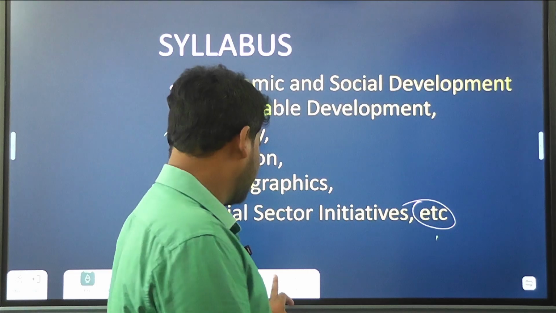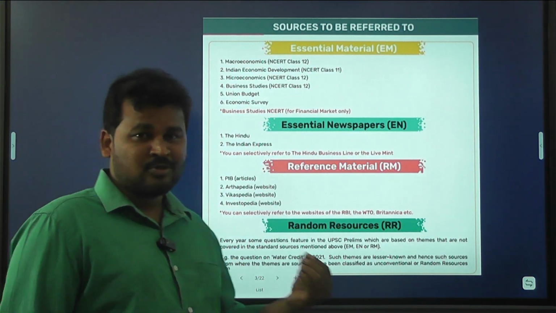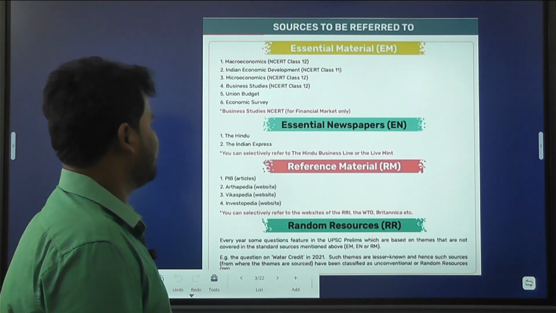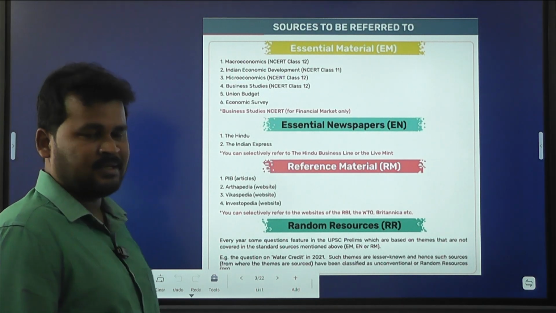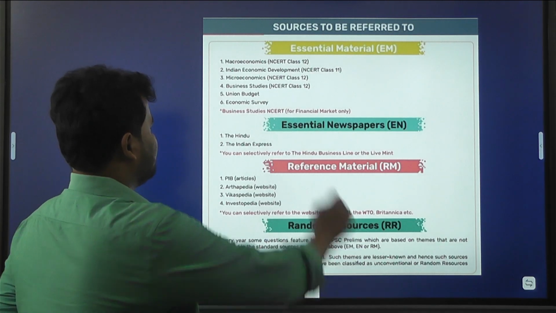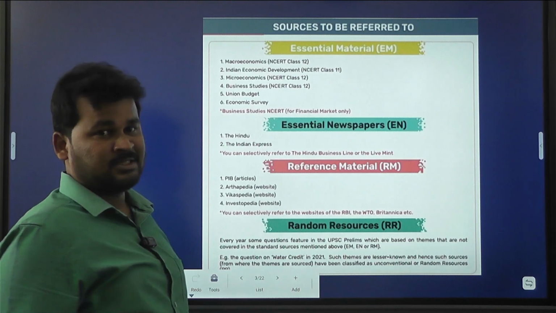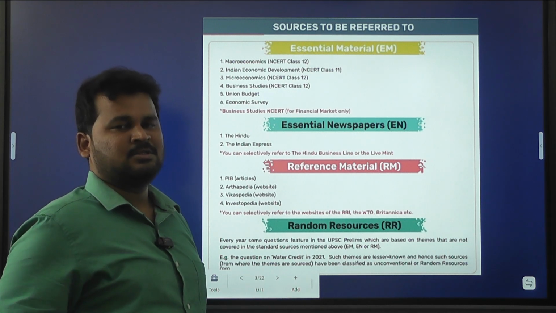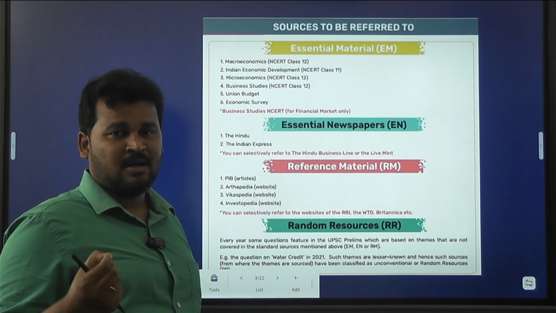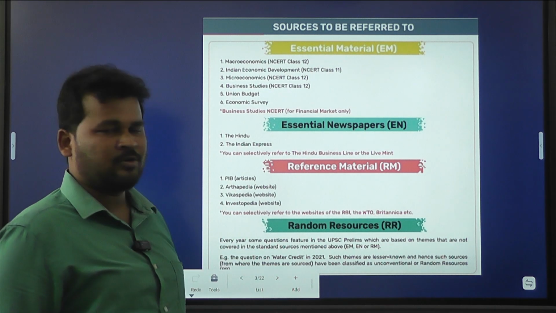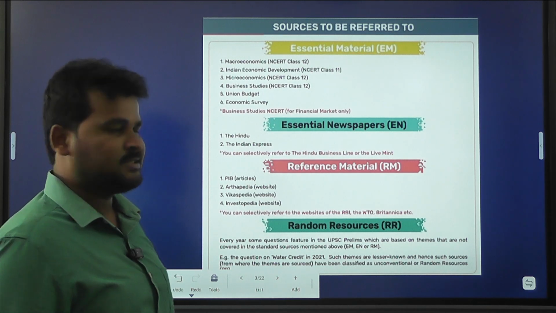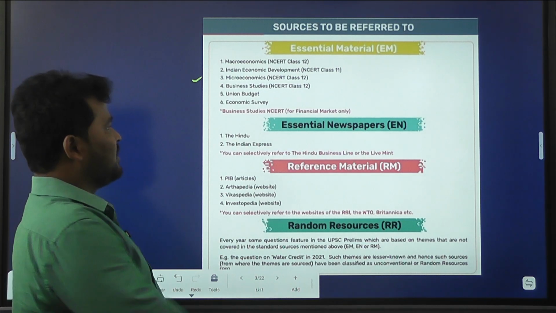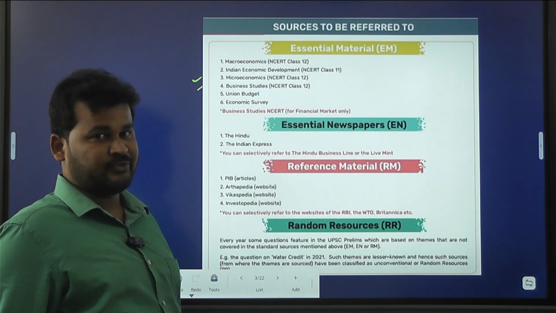So let us start. What are the books that you need to refer? NCERT class 12th, which is related to macroeconomics. These are the essential books. I should also mention the 11th class Indian Economic Development, very important. Some questions in the UPSC examination come directly from the Indian Economic Development NCERT 11th class textbook. Then microeconomics, NCERT class 12th. Then business studies, NCERT class 12th.